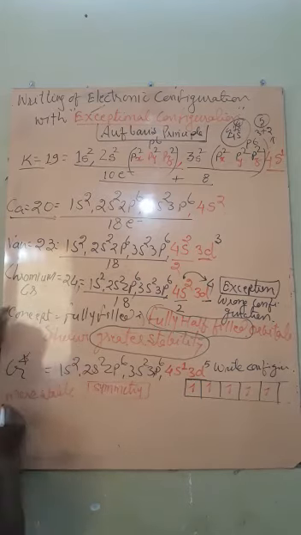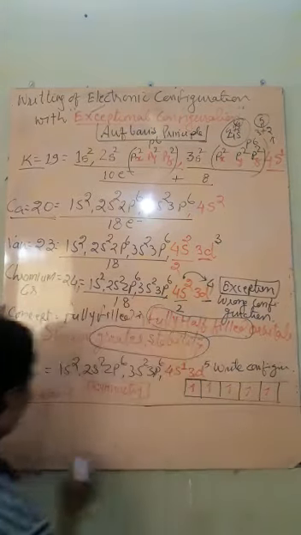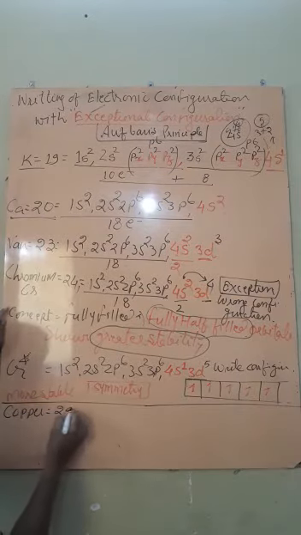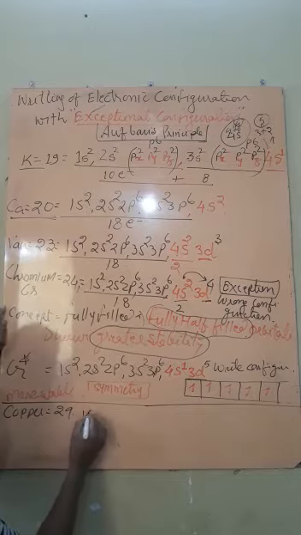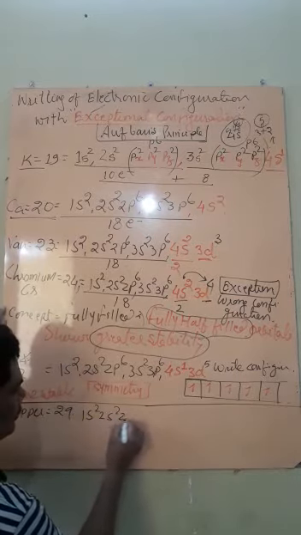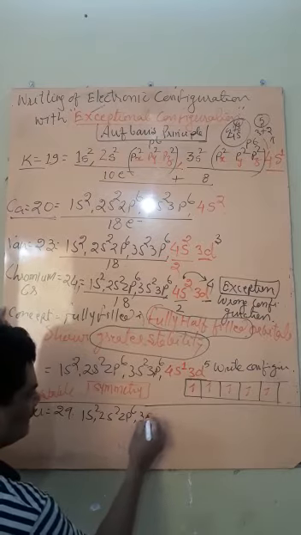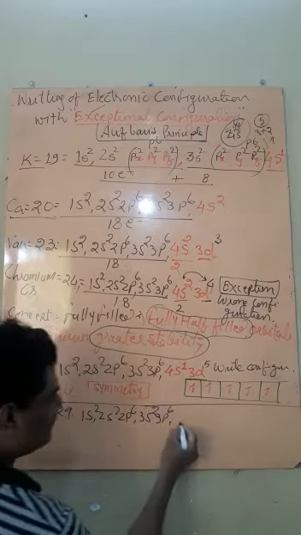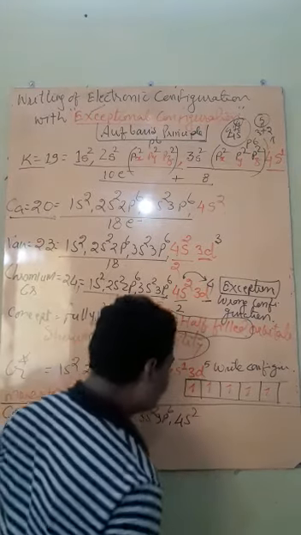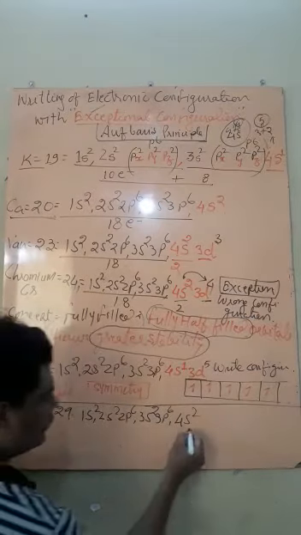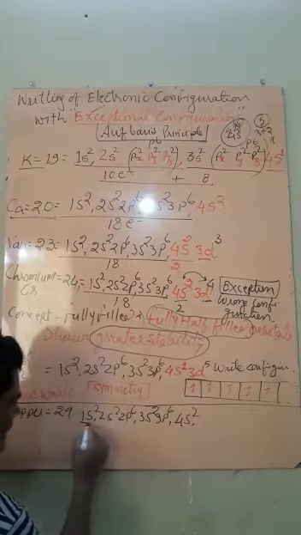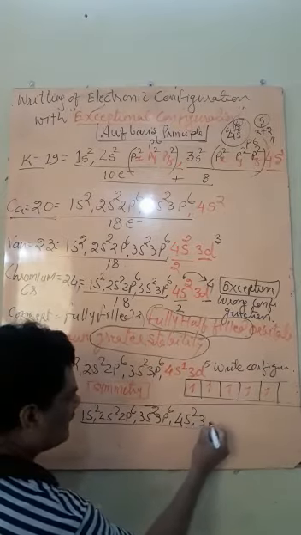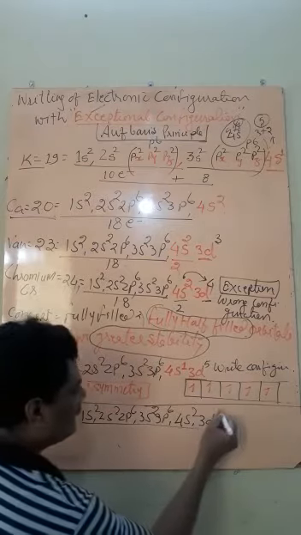Similarly, you can write the same configuration. That is the same concept for copper. Copper's atomic number is what? 29. Now how can we fill electrons? Say 1s2, 2s2, 2p6, then 3s2, 3p6. Now the electrons will be filled in 4s2, and now 20 electrons are completed, remaining 9. So the 9 electrons will be filled as 3d9.